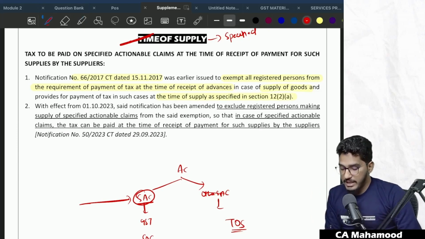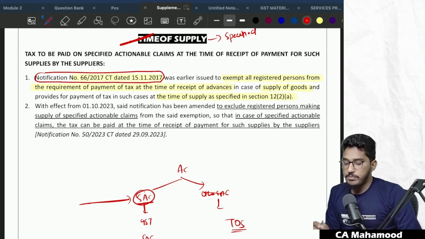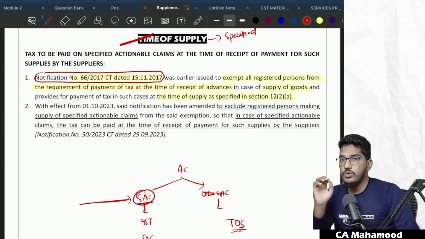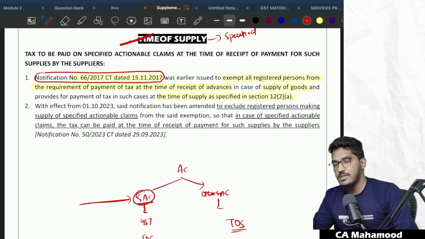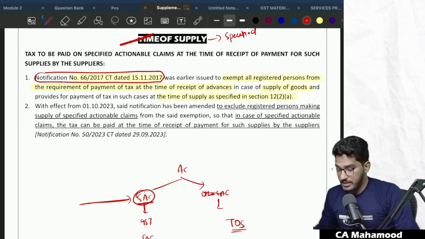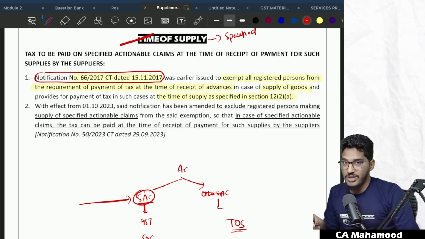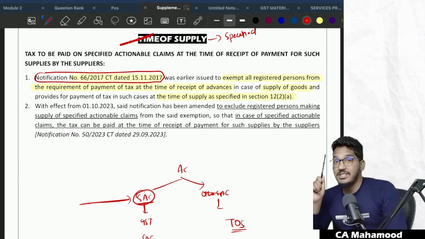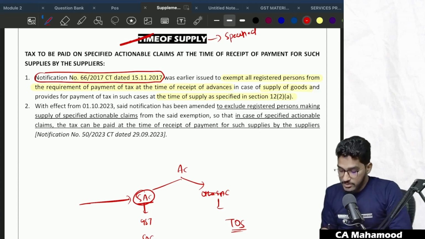So initially the government gave this relaxation, exempting all the people who are making supply of goods from needing to pay the tax at the time of receipt of advance. They can pay the tax when the invoice is actually issued or on the last date of issue of invoice. This relaxation has been given for the persons who are in supply of goods. But this has been revoked. This exemption has been made not applicable in case the specified actionable claims are being supplied. So if specified actionable claims are being supplied, and you receive the advance payment, you have to pay the tax at the time of receiving the advance only. Clear? So that's what they're trying to say here.